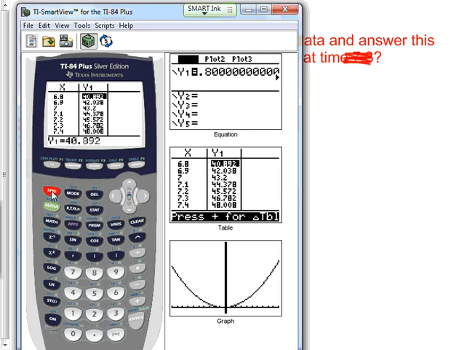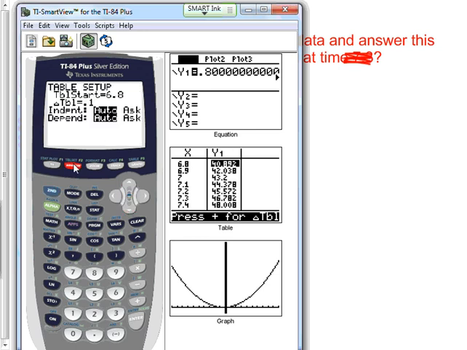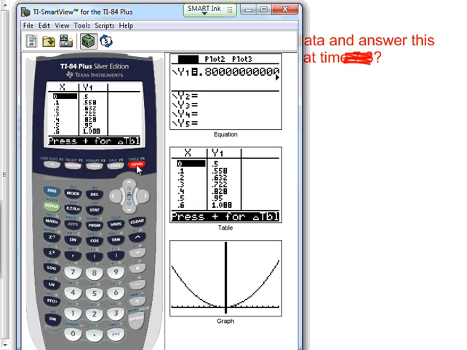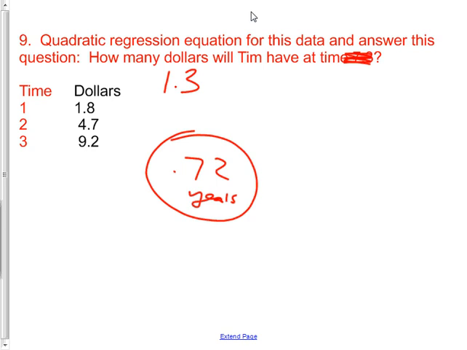I'm going to go to my table settings and reset it to start the table at 0, hit table, and now 1.3 million would come up right about there between 0.7 and 0.8. So any answer between 0.7 and 0.8 was fine there.